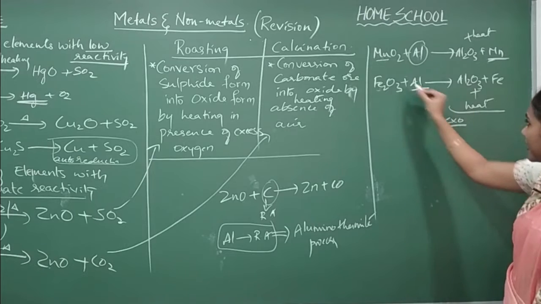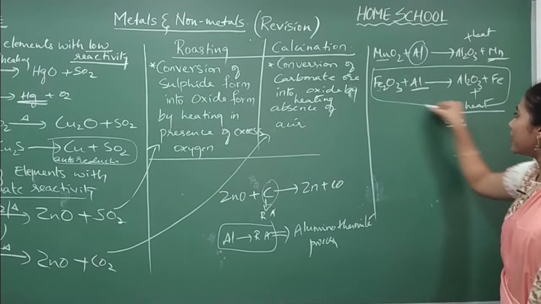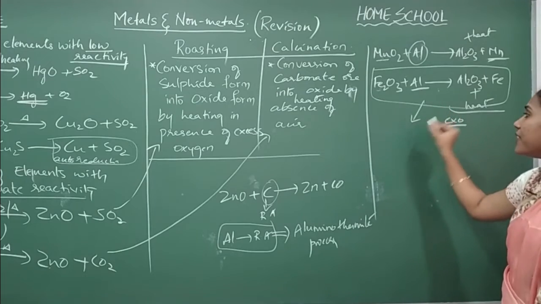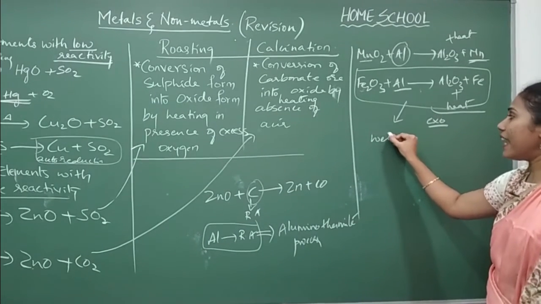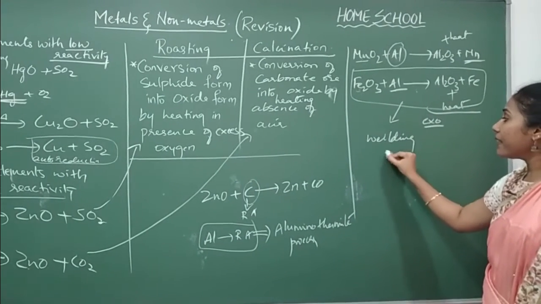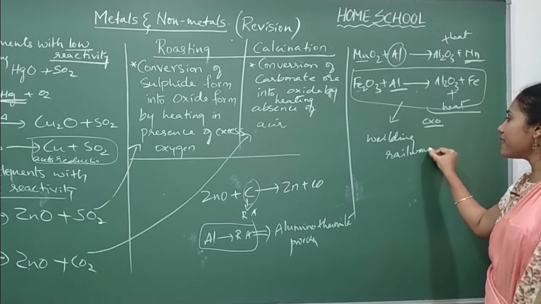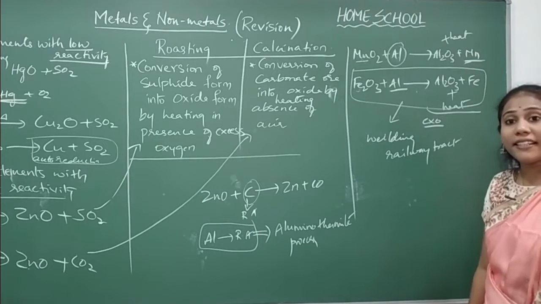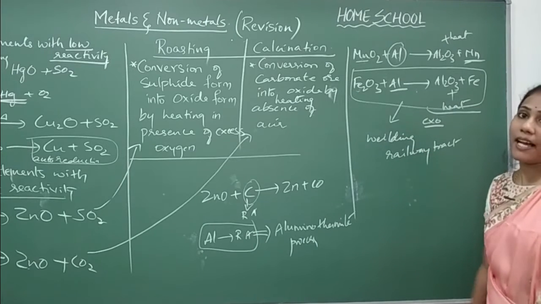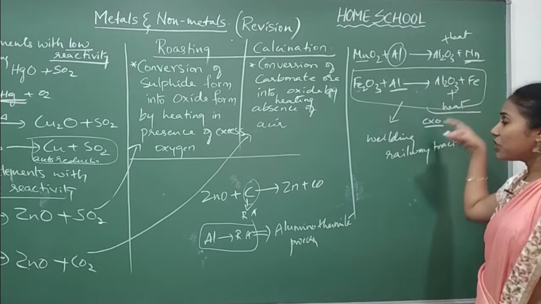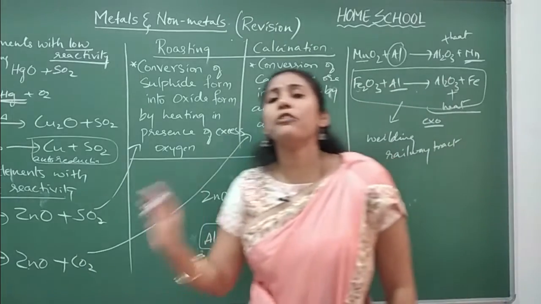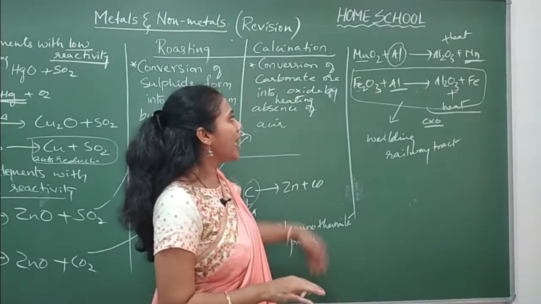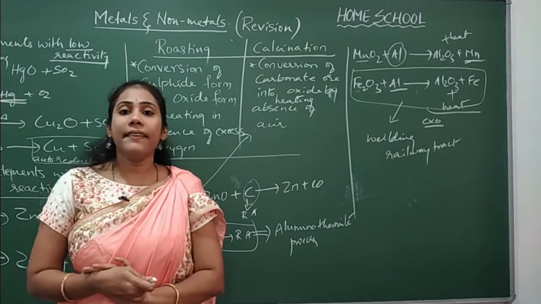This particular reaction especially gives a large amount of heat. So this reaction is used for welding railway tracks. Remember, this is a very important question. Aluminothermite process is used for joining the railway parts. Why? Because the reaction produces a very high amount of heat, that is, exothermic in nature. So this is how we can extract metals with moderate reactivity.